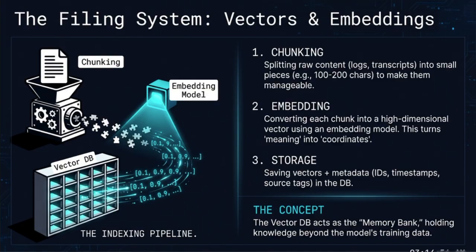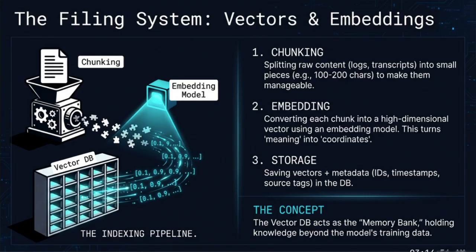The second stage is embedding. Here we use an embedding model to convert each chunk into a high dimensional vector. This process essentially turns semantic meaning into mathematical coordinates in a multi-dimensional space.